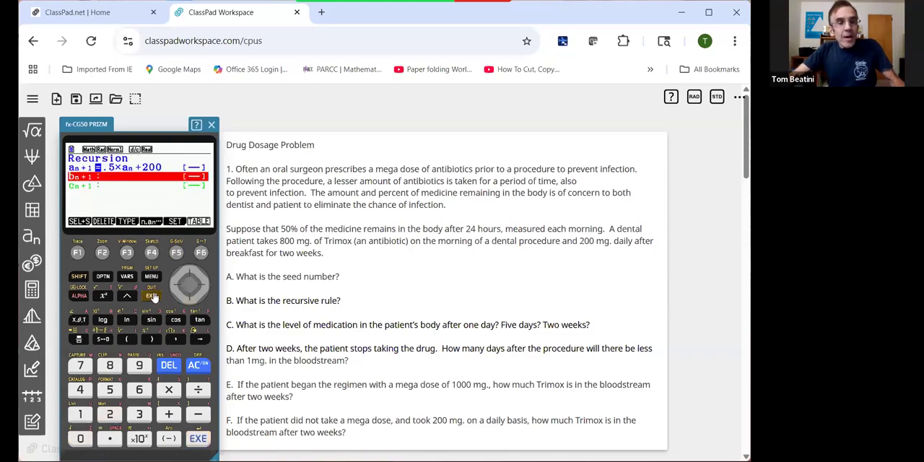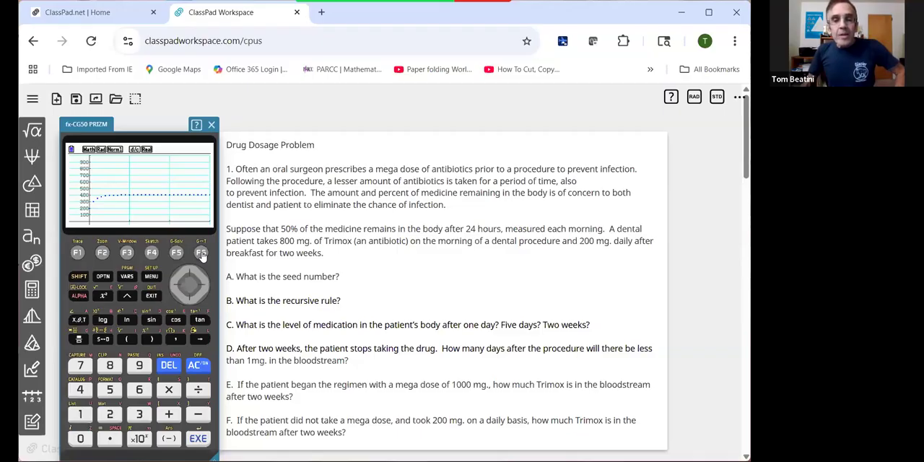Press execute to store, exit to go back. We can scroll through the table if we want, but the graph's a prettier picture. So now we were approaching that limit of 400 from below as opposed to above. So no matter what dose the person takes on their first day, if they take a regular dose of 200 milligrams and the body processes 50% per day, they're going to end up with a threshold of 400 milligrams in their body.